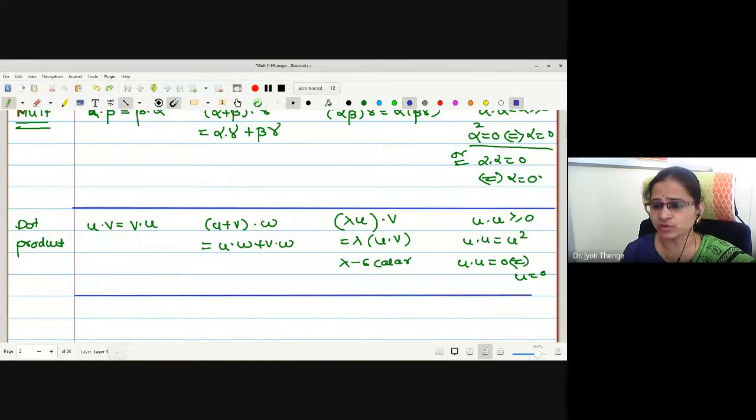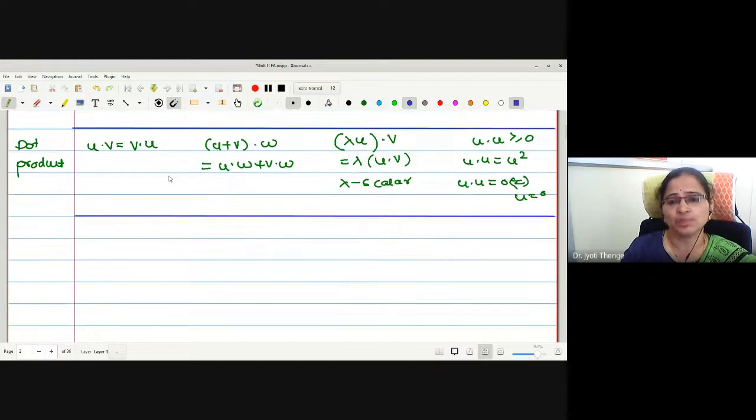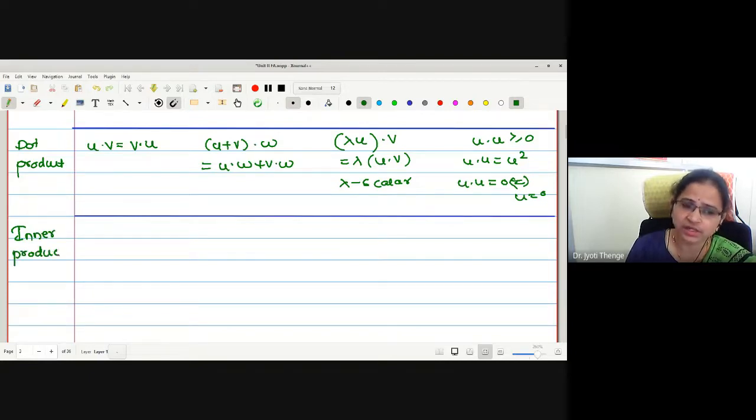Now let us try to define this generalized product called an inner product. Inner product is actually a function between two vectors that is defined on a Cartesian product of two vector spaces, and this is the notation we were using. This is a symbol for inner product. So this is actually a way of defining a product.